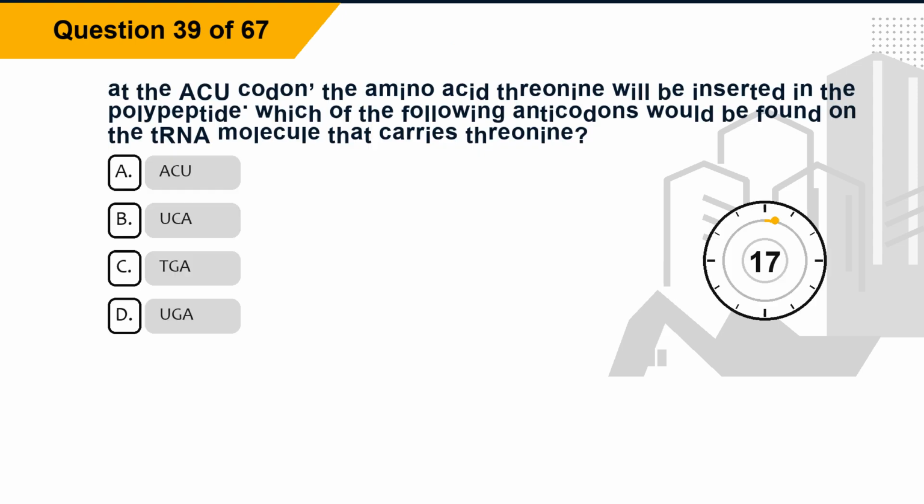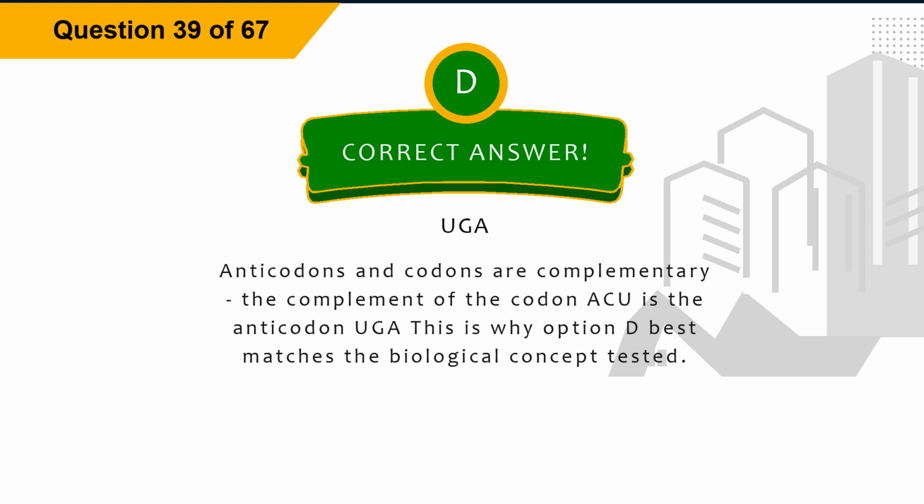Question 39. At the ACU codon, the amino acid threonine will be inserted in the polypeptide. Which of the following anticodons would be found on the tRNA molecule that carries threonine? Option A, ACU. Option B, UCA. Option C, TGA. Option D, UGA. The correct answer is option D, UGA. Explanation: anticodons and codons are complementary. The complement of the codon ACU is the anticodon UGA. This is why option D best matches the biological concept tested.